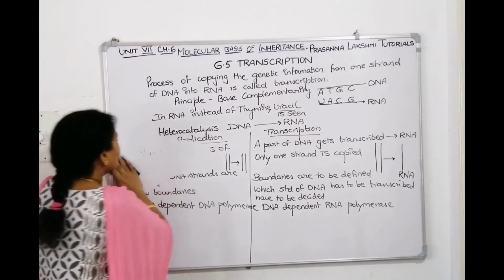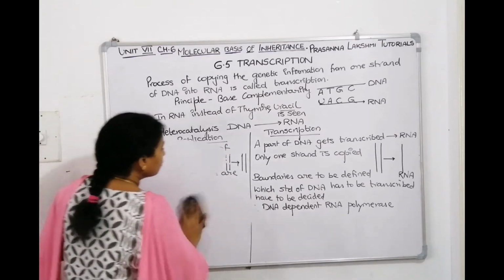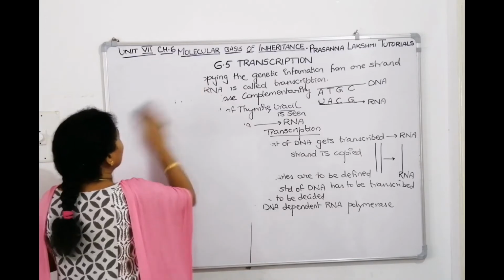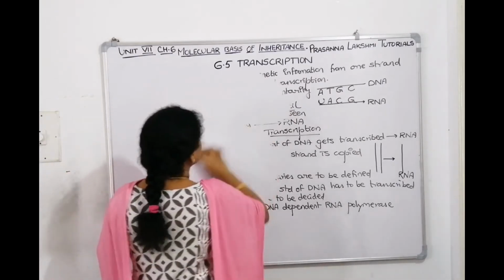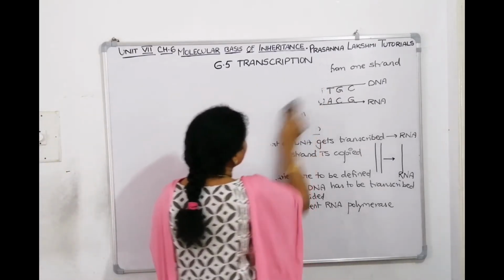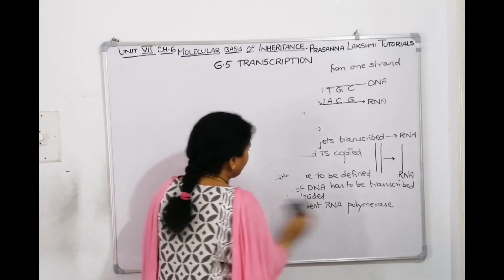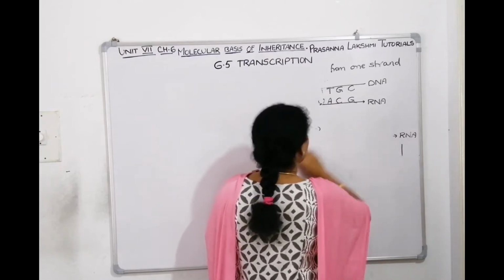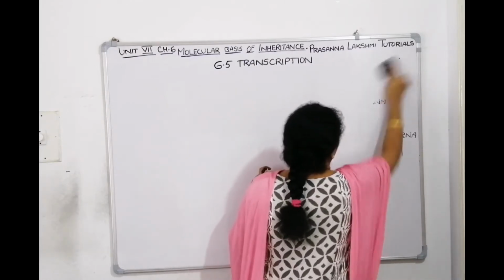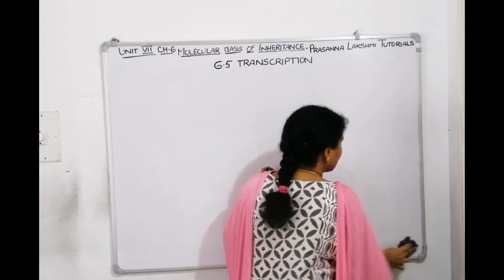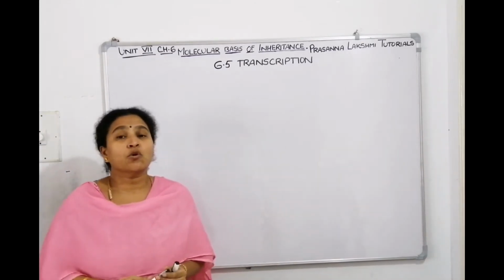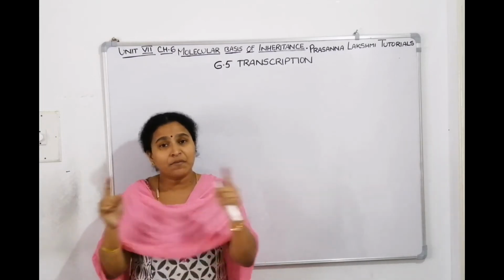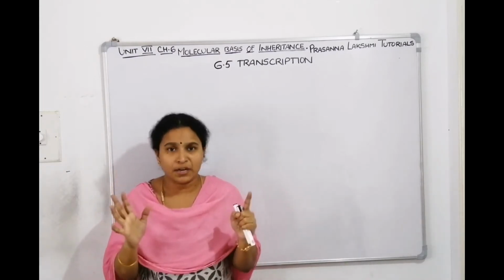Now, I asked you a question: even though the DNA has 2 strands, why is the RNA single stranded? Even though it has a possibility to make 2 strands from both the strands of DNA, why is only 1 strand copied? Why is the other strand not copied? Let us see now. We can explain this with 2 simple reasons. One, 1 strand of DNA, 1 sequence of DNA, codes for a protein.